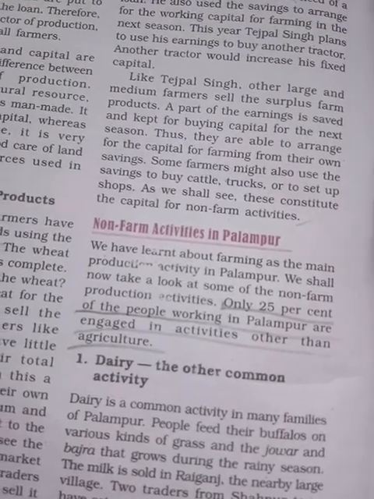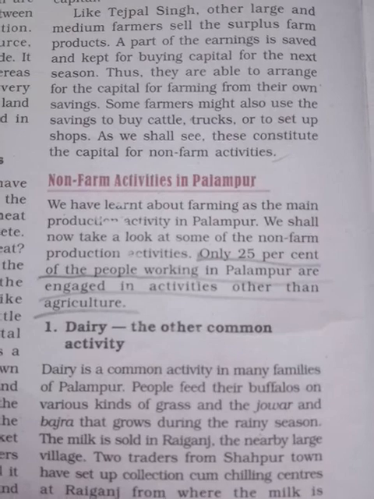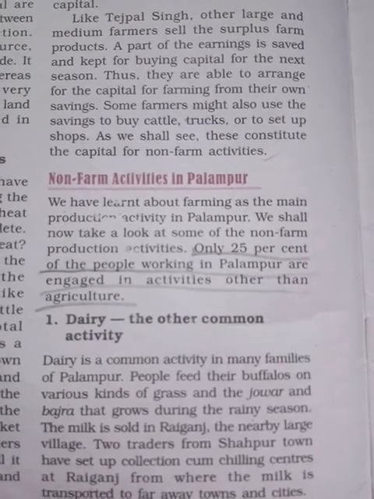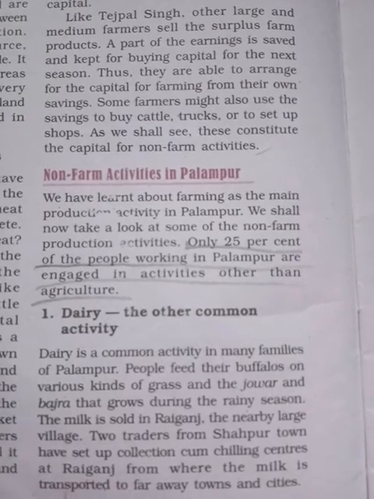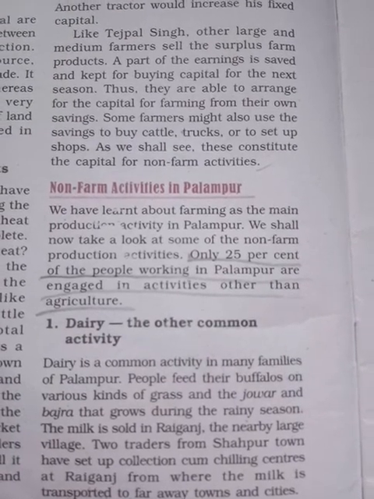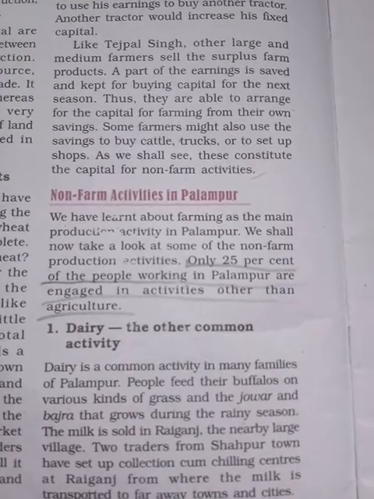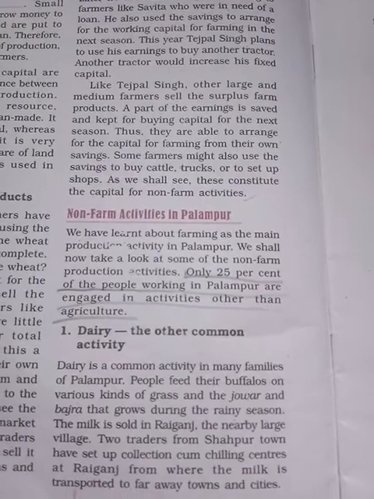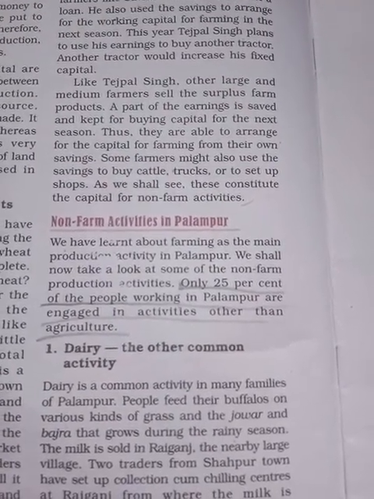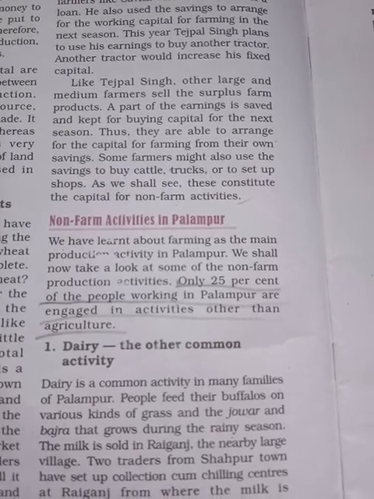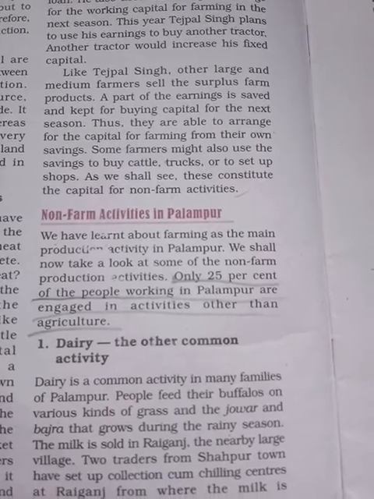Non-farming activities. We have learned about farming as the main production activity in Palampur. We shall now take a look at some of the non-farm production activities. We have seen that of the agricultural activities in Palampur, only 25% of the people are engaged in non-agricultural activities, that is, other than agriculture.